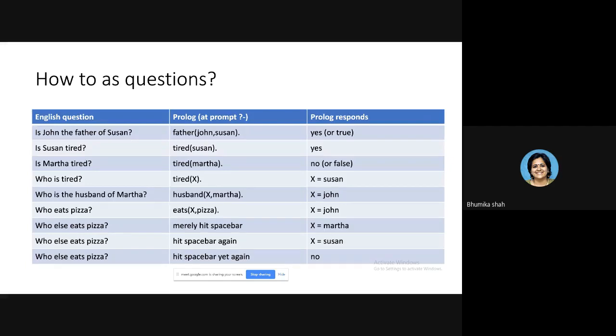Okay. Who else eats pizza? Once again, if you press enter, it will say no, because there is no other person eating pizza as per this program. So don't worry if you feel it is a little bit strange. We are going to make simple programs to make you comfortable with Prolog.